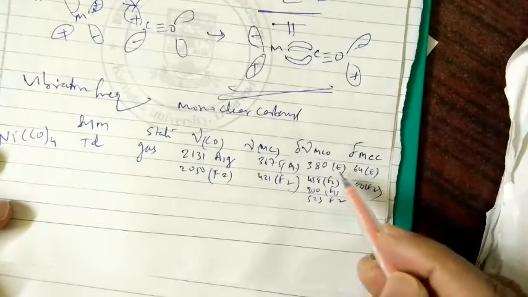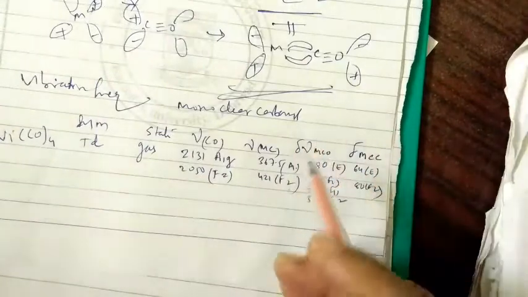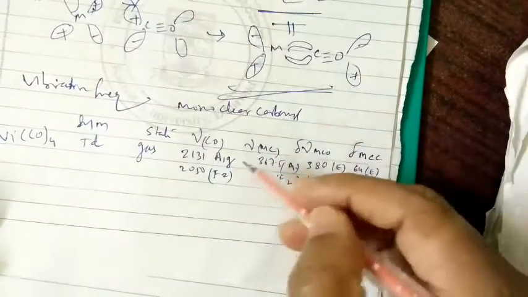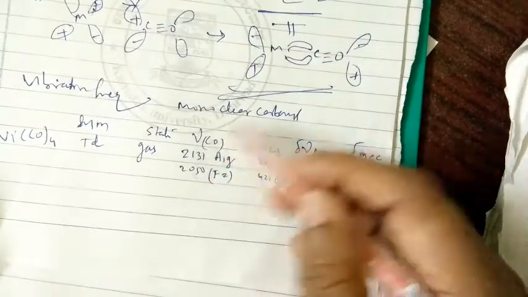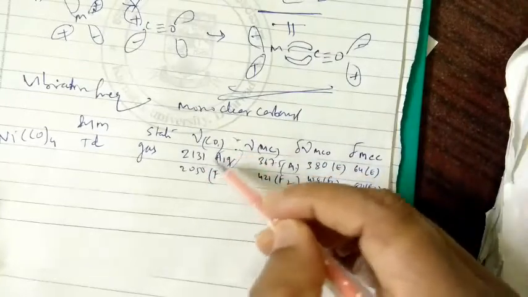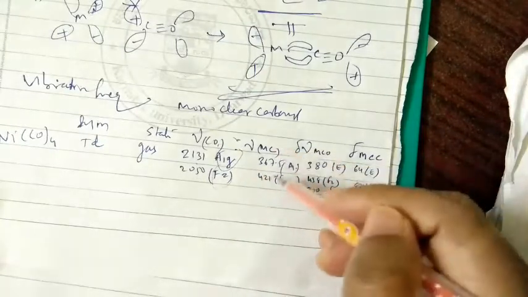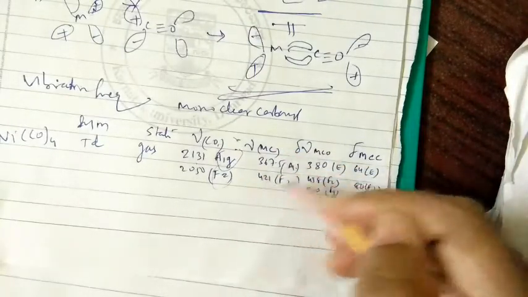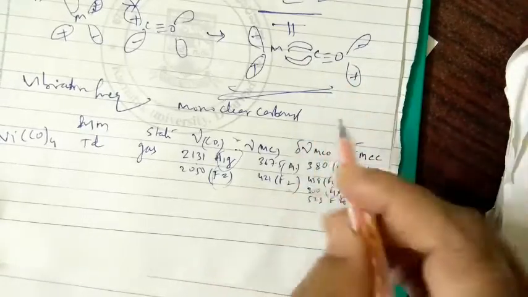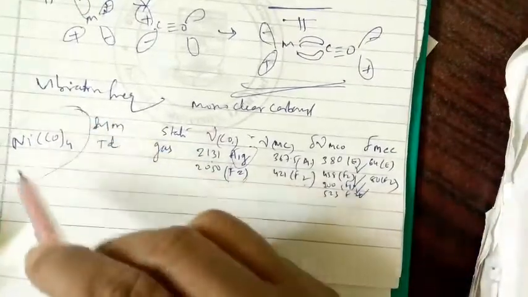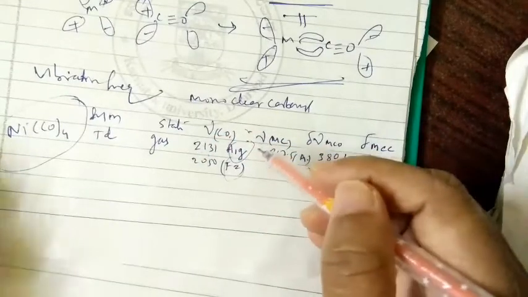See A, F2, all these point groups I think you have learned in the group theory. In the group theory you come across all this A1, A2, T2, E. So energy levels, and the different energy levels you can see here, different orbitals here. So you can see they are going to show the different stretching frequencies. So carbonyl of A1 you can see at 2131, that's an F2, you can see 2050. Similarly, metal to carbon you can see here A1 and F2. So like this for different, this is also very important. So this I have given because you should know the group theory of these compounds. So different energy levels, different orbitals will have different vibrational frequencies shown here.